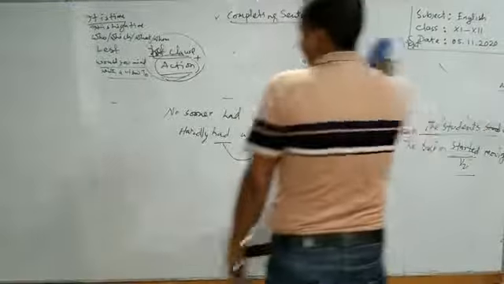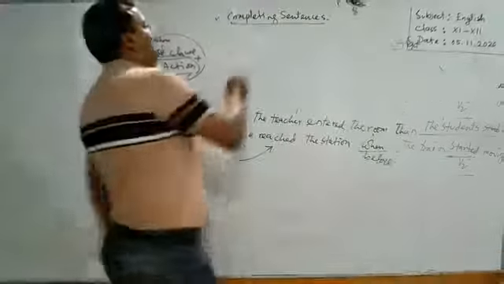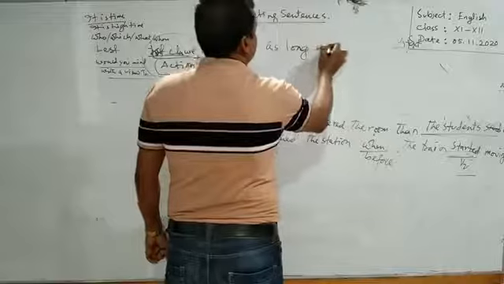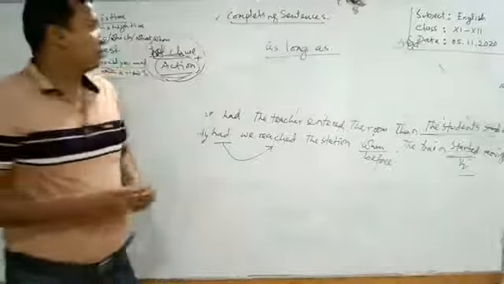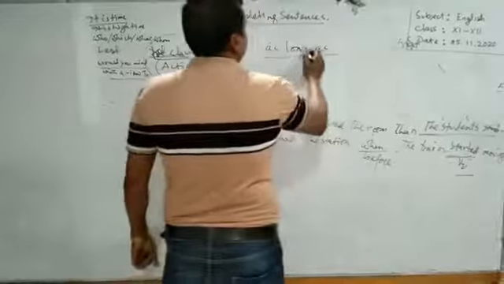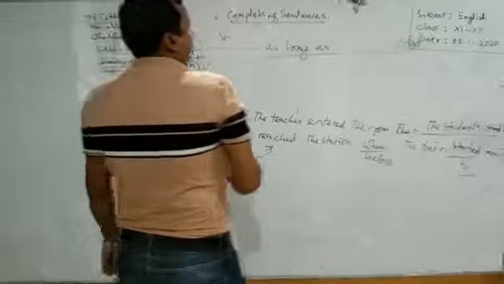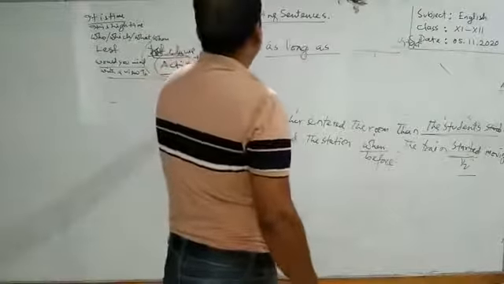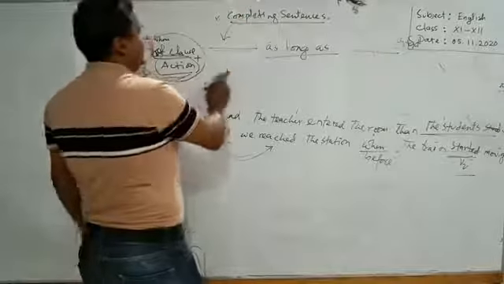Dear learners, as long as, this is another conjunction, as long as, যতক্ষণ ততক্ষণ. In such a way you get their Bengali meaning, যতক্ষণ ততক্ষণ. So there we have to use two clauses. After this conjunction there will be a clause, and we have to use here the first clause. So here this is the first action, and during this first action there will be another action. If I give you an example, you will understand, I think.